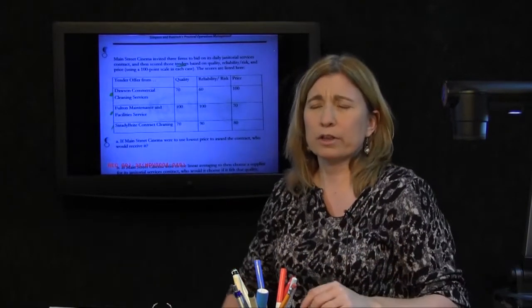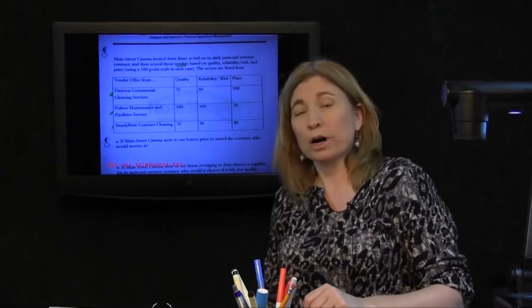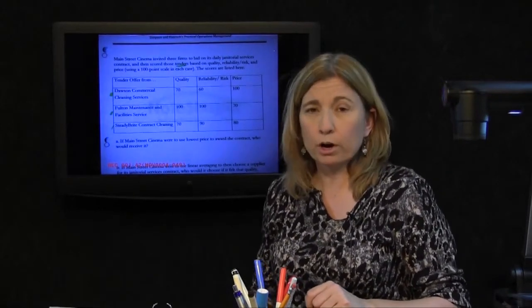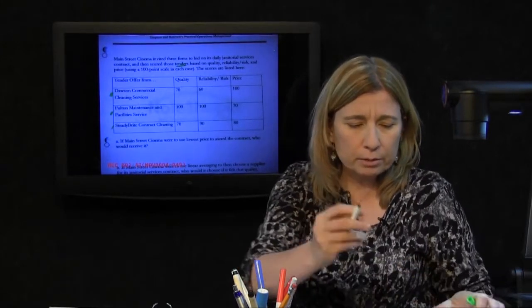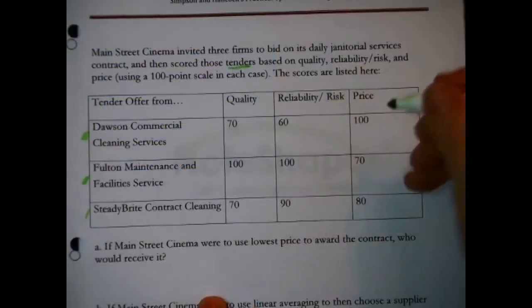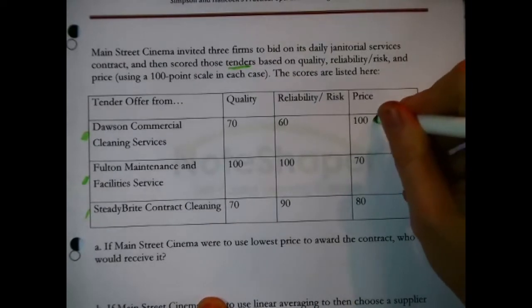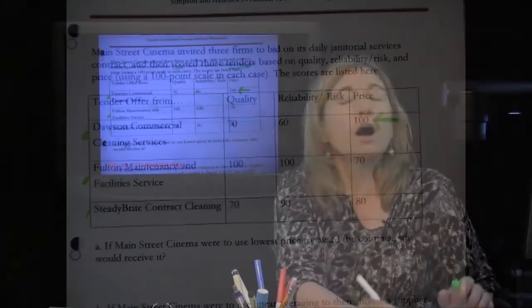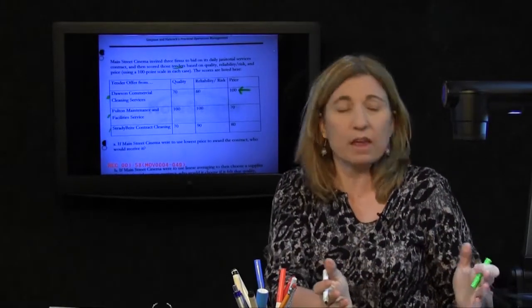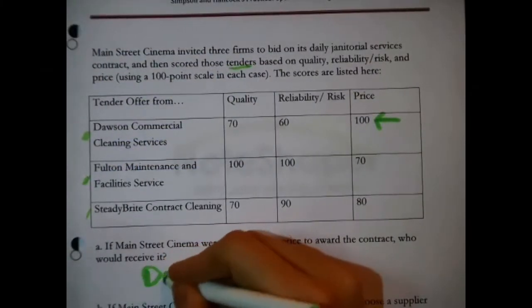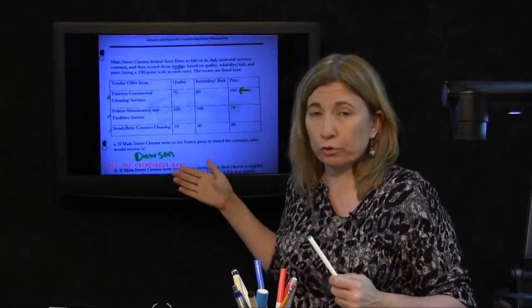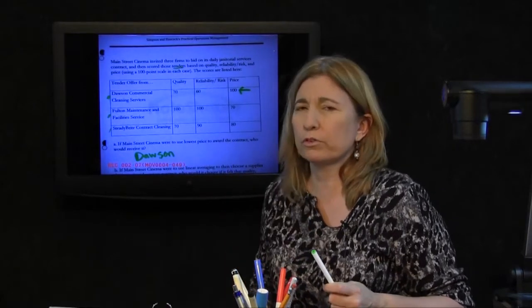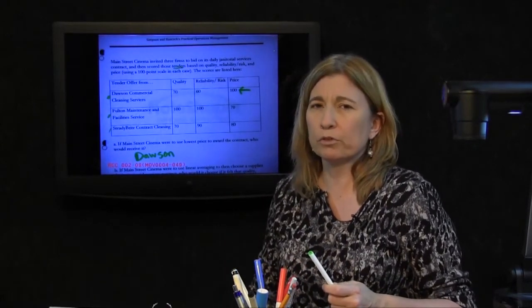So to answer that question, we ask who got the most favorable score. They are bidding based on price, but it's a 100-point scale, so the most favorable score would be the highest one. In that case, Dawson. Dawson has the most favorable score for price, therefore Dawson must have placed the lowest bid.